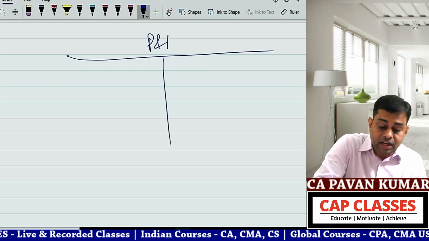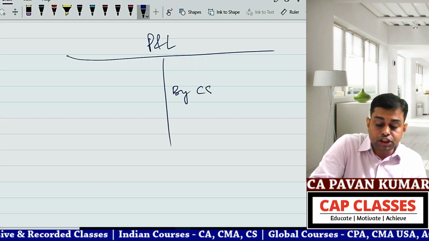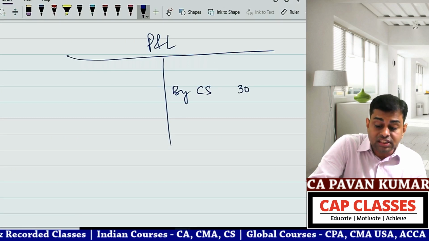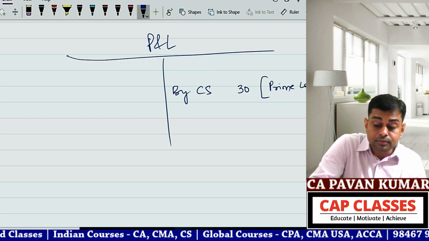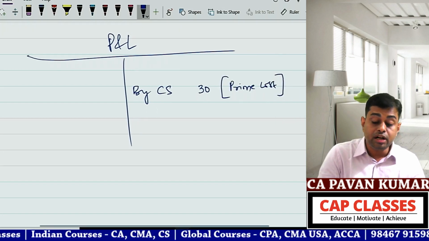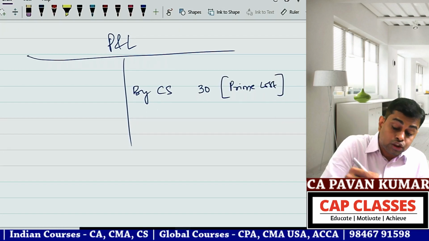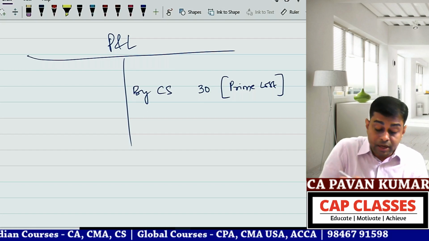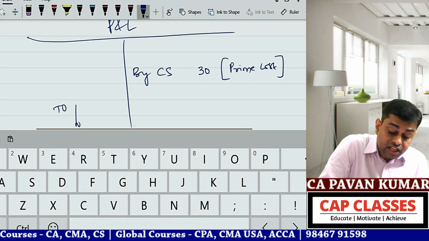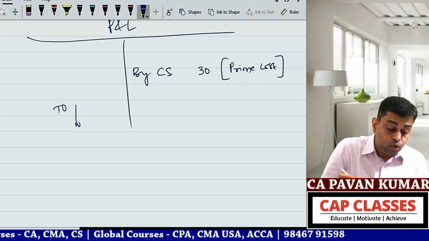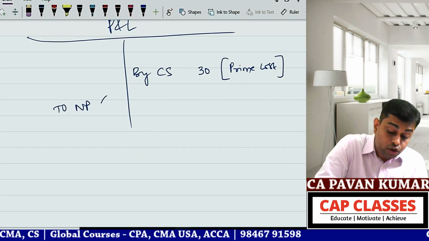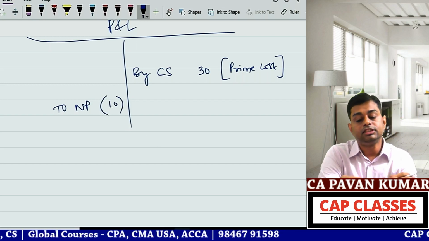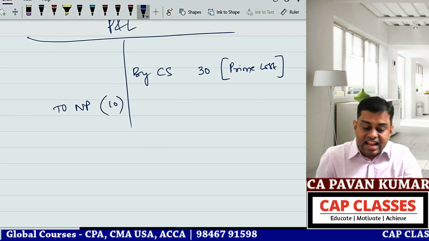If you look at the P&L, the closing stock at present is 30 crores. Why 30 crores? Because this is prime cost. Inventory is valued at prime cost till now. So there is a deficit of net profit. If you are writing net profit on this side, you need to write it with a minus. The company did not like it.